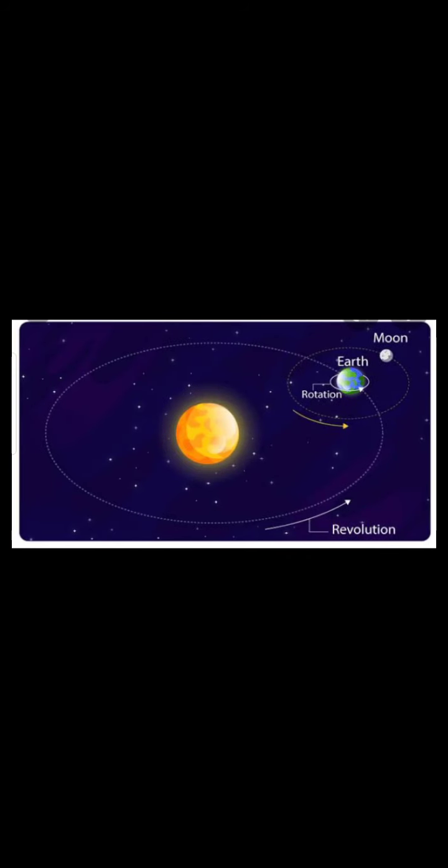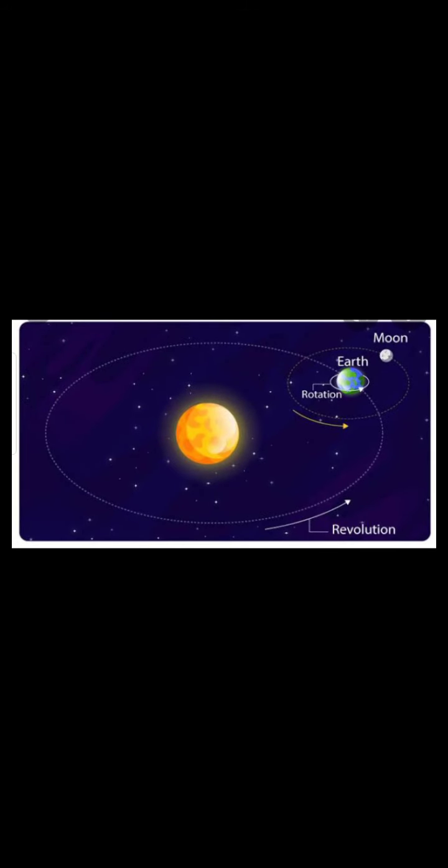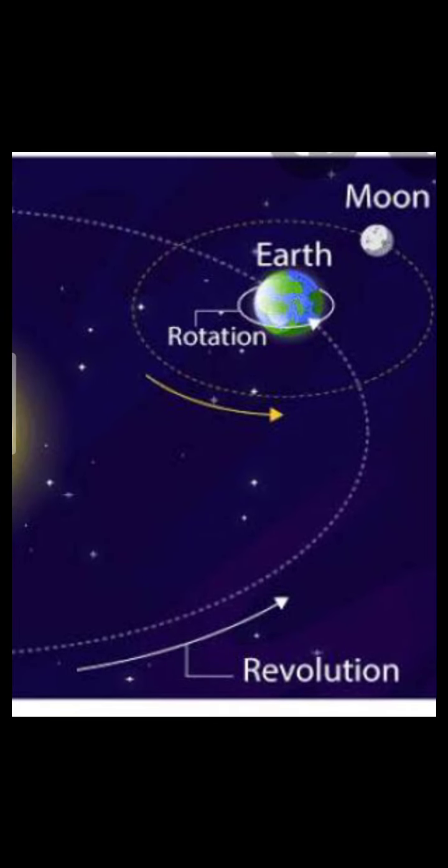I will show you the picture. You can see here, this is the sun in the center and the earth and the moon. So the earth is rotating on its axis. When the earth rotates on its axis, it is known as rotation.